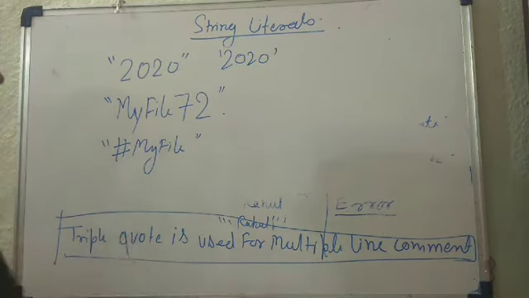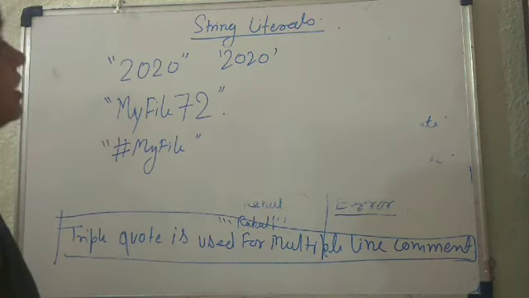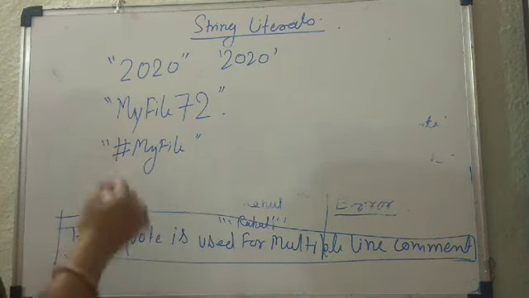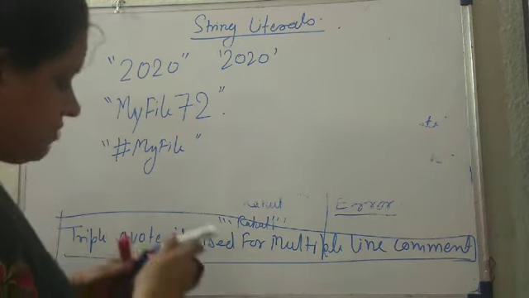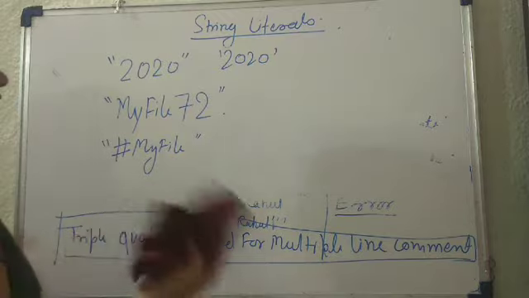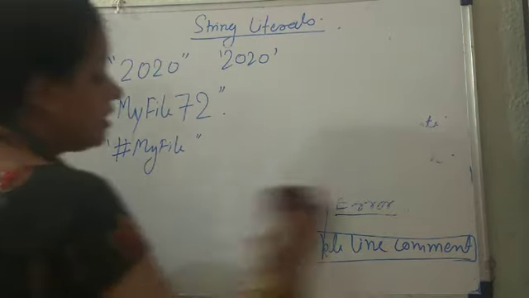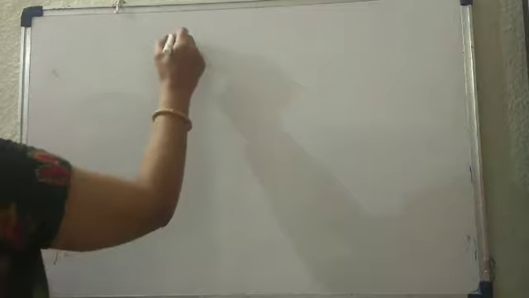Okay, so all the special characters, all the digits 0 to 9 and all the alphabets can be included in string literals. We will see further when we use string literals, and that time it will be very clear to you. Now let us see what the numeric literals are.